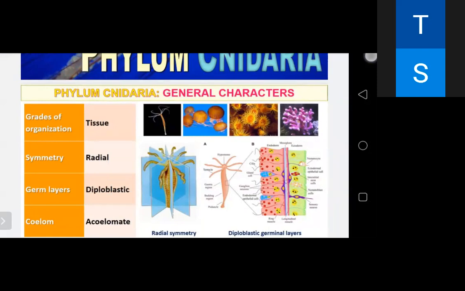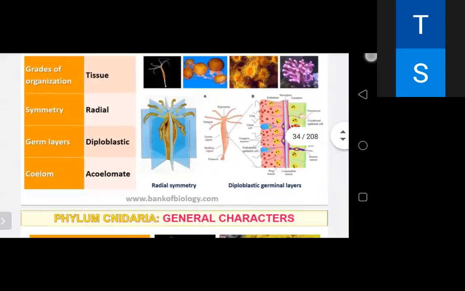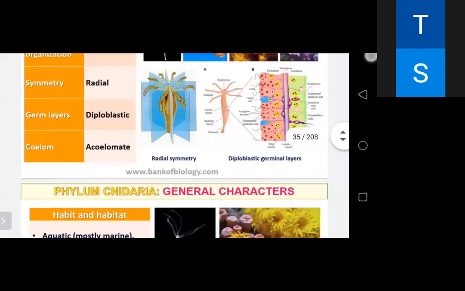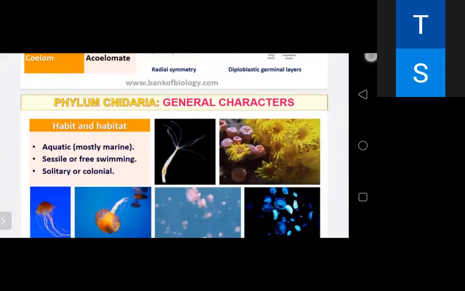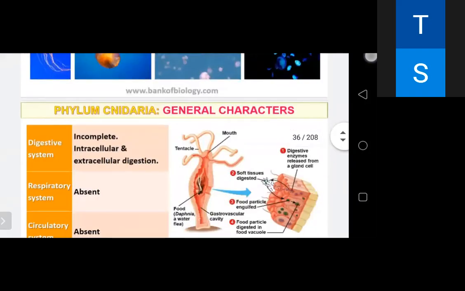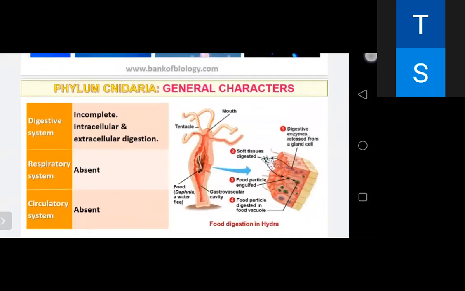Poriferans are asymmetrical, only a few are radial, but here there is radial symmetry. They are diploblastic. They are acoelomate, just like the poriferans. They are exclusively marine, but a few of them are freshwater also, like hydra. They are aquatic, sessile, solitary. The digestive system is incomplete. They have only one opening. Intracellular and extracellular digestion. Respiratory and circulatory systems are absent.